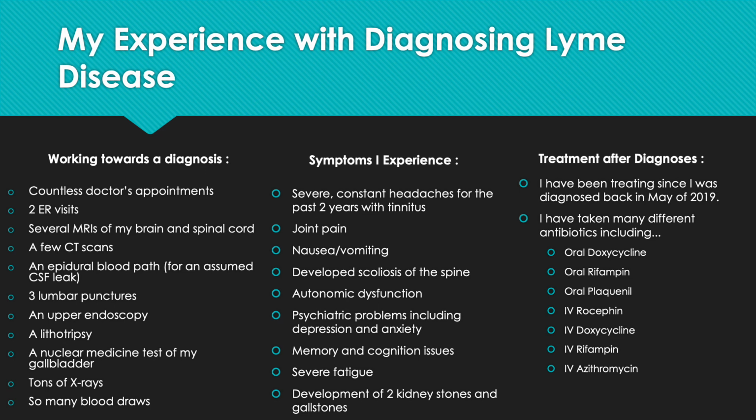After I was diagnosed, I have been treating with antibiotics since May of 2019. I have taken oral doxycycline, oral rifampin, oral Plaquenil, IV Rocephin, IV doxycycline, IV rifampin, and IV azithromycin is the medication that I'm currently taking. Besides this, I've also done hyperbaric oxygen treatment. I had the PICC line placement to get the IV infusions.